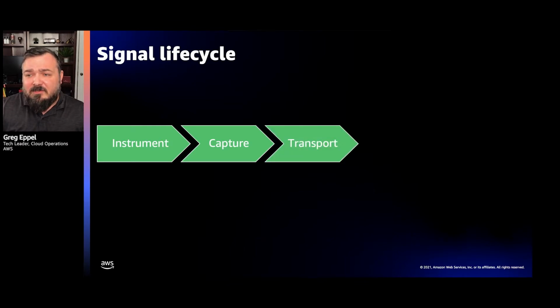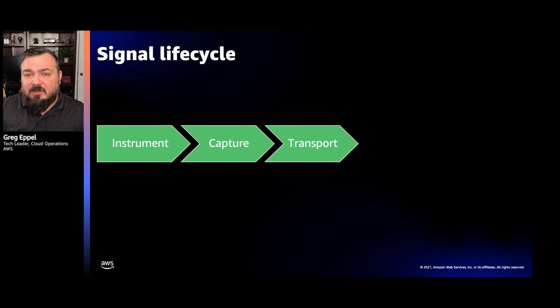So what is the life cycle of a signal? And this is where we're going to dive into this quite deep in terms of the metrics, logs, and traces, but it's the instrumentation. This is where the signal starts. If we don't instrument, we never capture the signal. So we have to instrument. And we'll show you how you instrument logs and traces and metrics, and there's slightly different ways to do those, and there's multiple ways you can do them. But this is where it starts. Instrumentation is where everything starts for the signal. And so we instrument and then we capture. And then obviously once we capture this, especially if it's on a container or a VM, we also have to transport that.